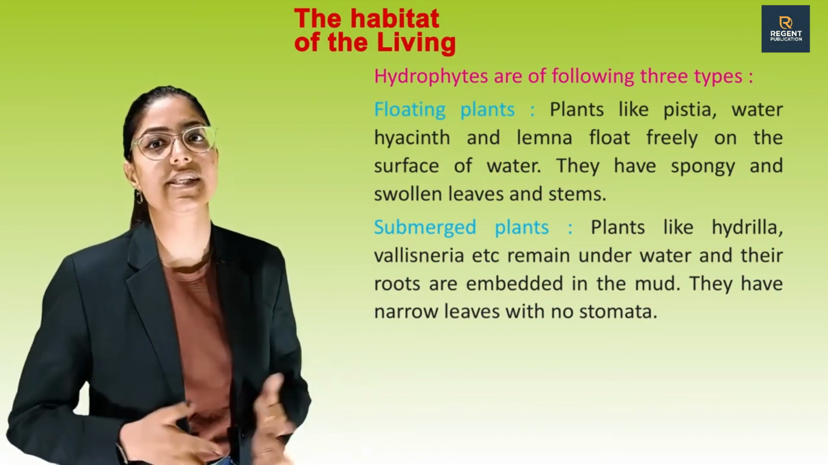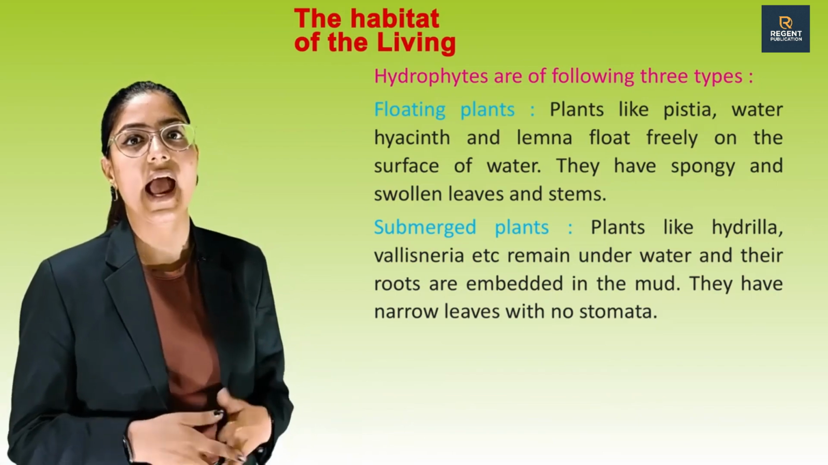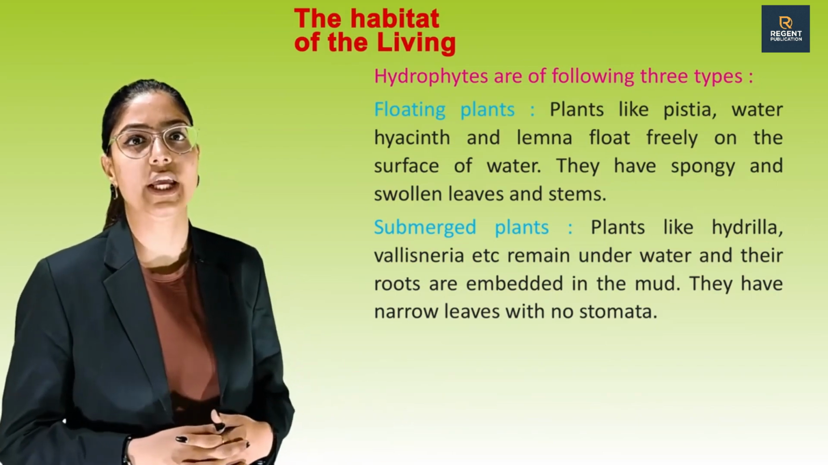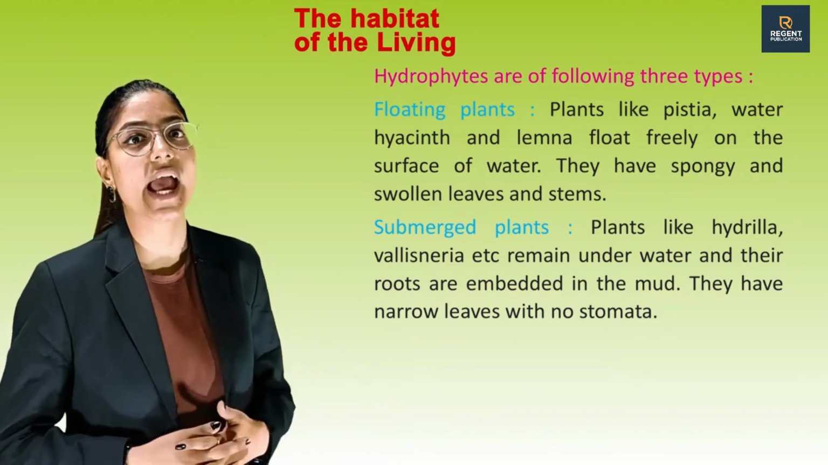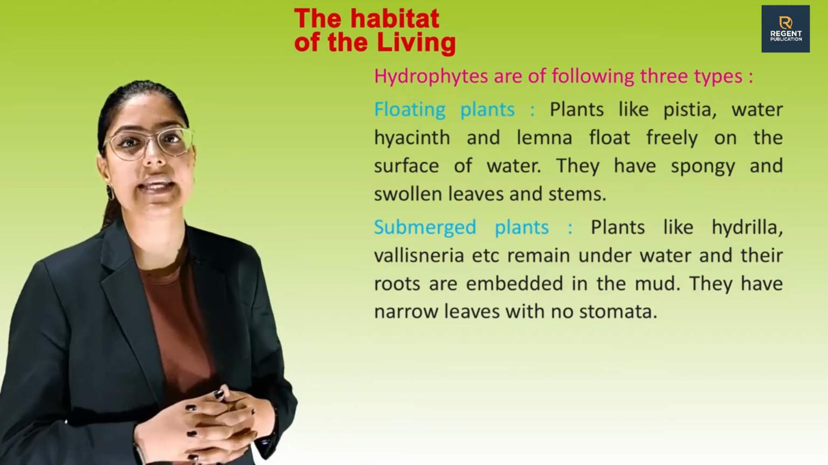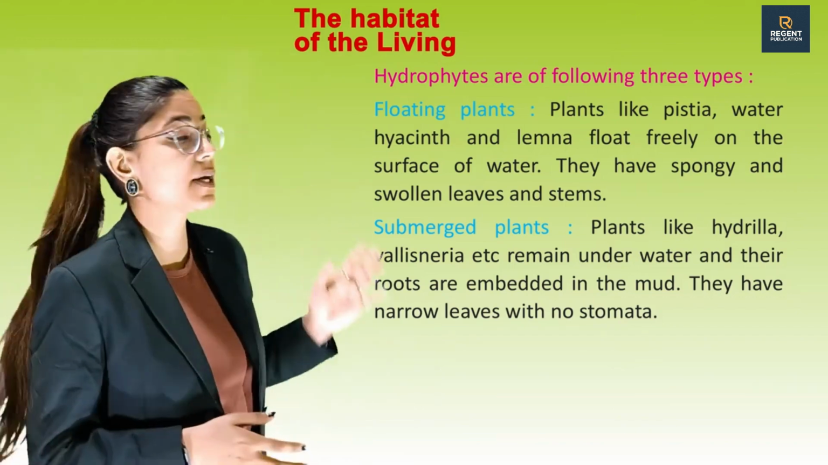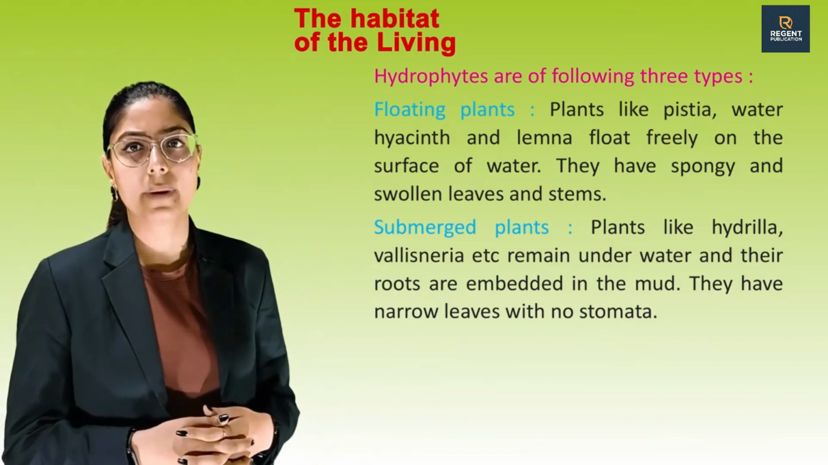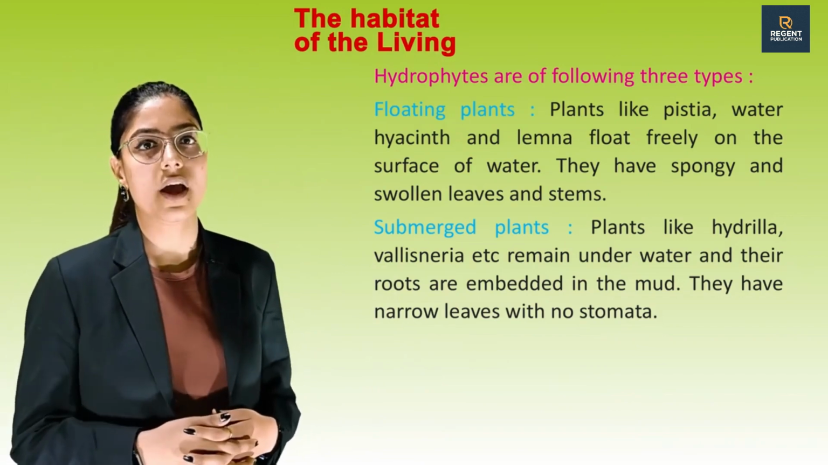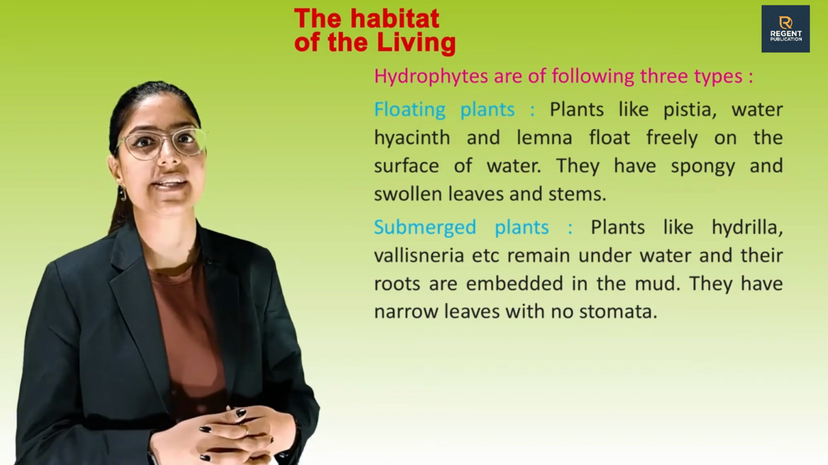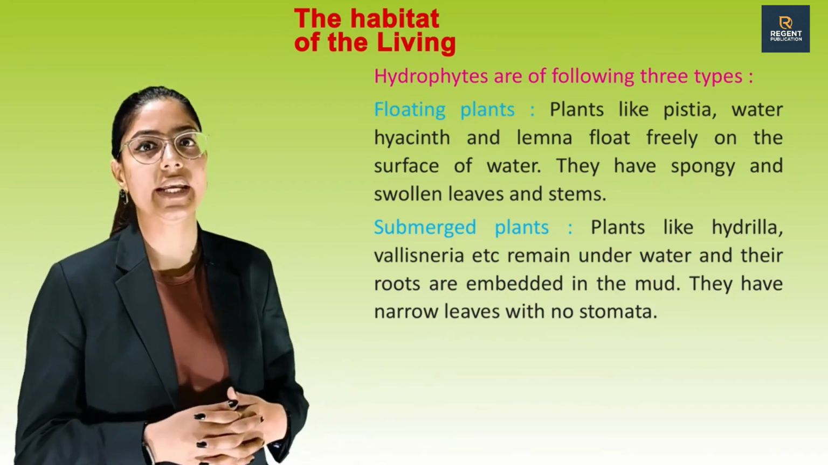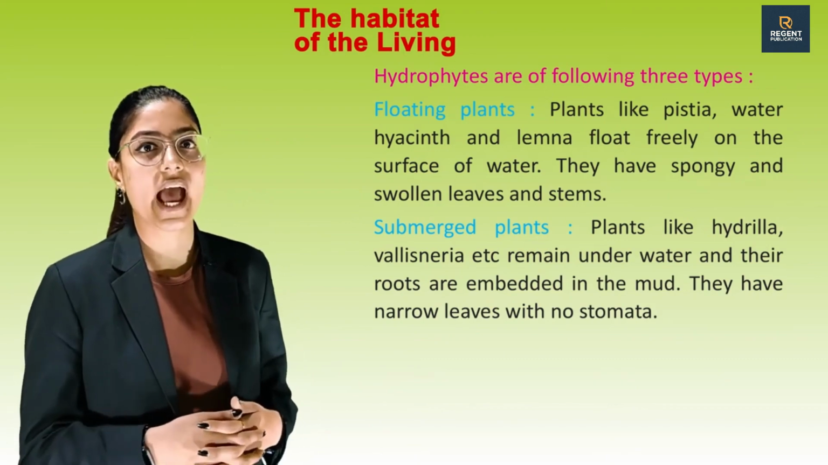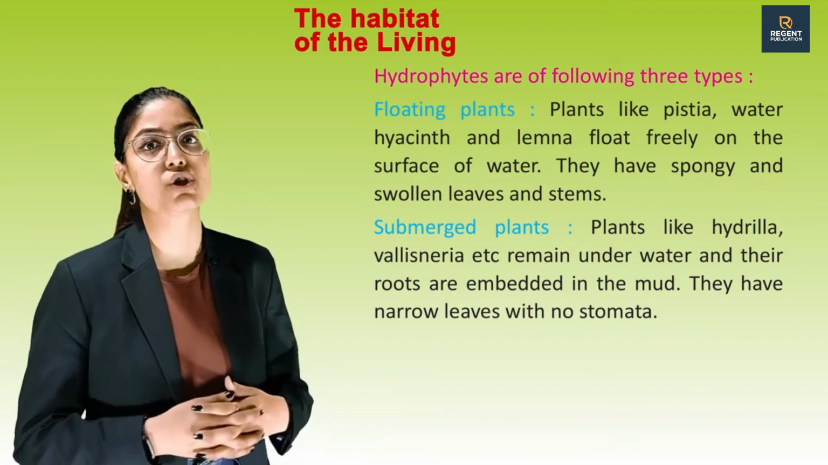Plants like pistia, water hyacinth and lemna float freely on the surface of water. They have spongy and swollen leaves and stems. Next is submerged plants. Plants like hydrilla, vallisneria, etc. remain underwater and their roots are embedded in the mud. They have narrow leaves with no stomata.